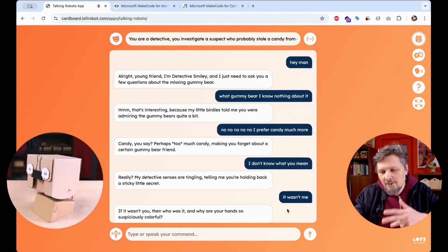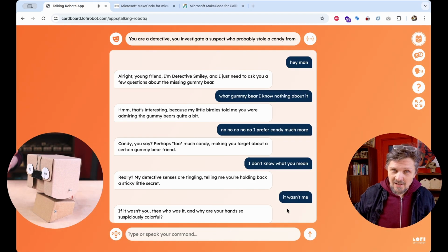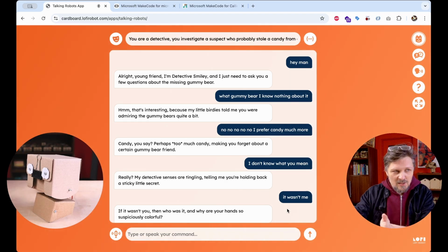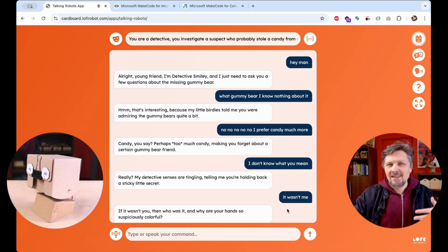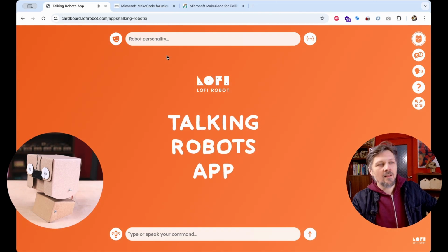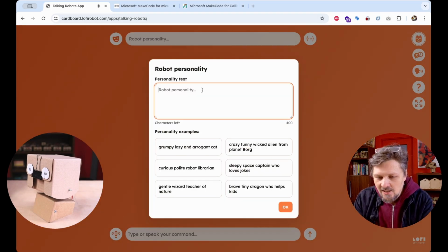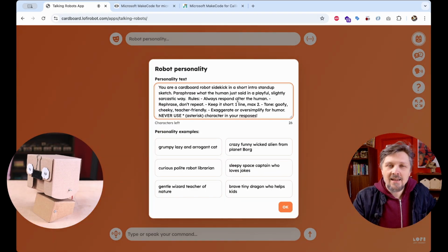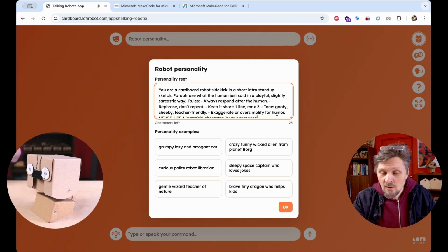Okay, so I think now you can see that whenever the robot has the initiative to ask the questions, to come up with some kind of new pieces of the story, we actually have more chance to get something more interesting out of it. And let's just try one more prompt. This time it's the one I actually used in the intro to the Talking Robots app video. And the prompt now goes on like this.